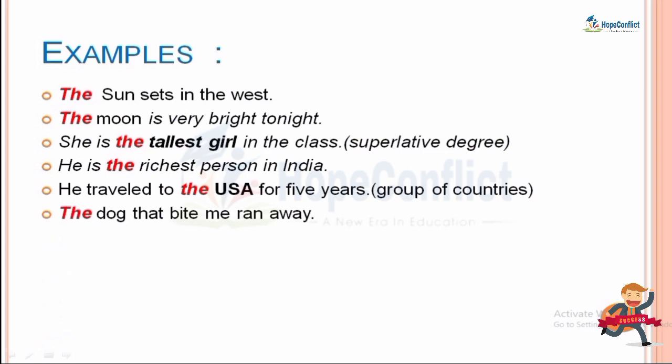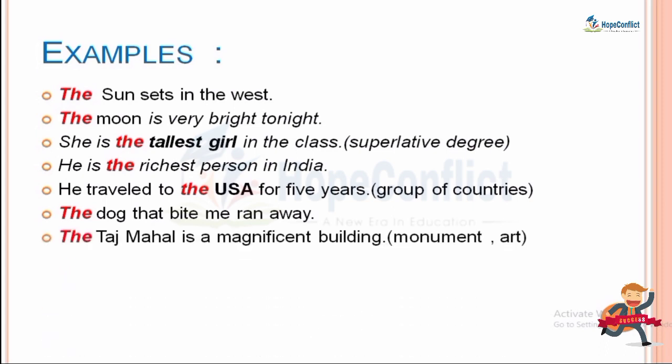Okay, let's take next example. The dog that bit me ran away. Here I am talking about a specific dog, मतलब एक डॉग ने मुझे काटा. वो स्पेसिफिक डॉग ही है जिसने मुझे काटा. I am talking about a specific dog. Because of this I have used here the word "the".